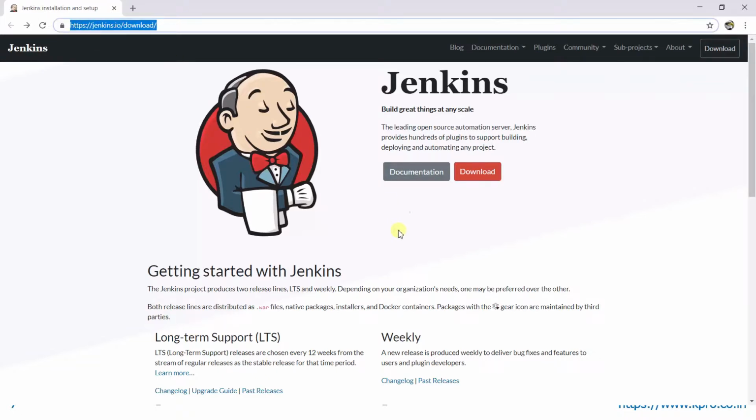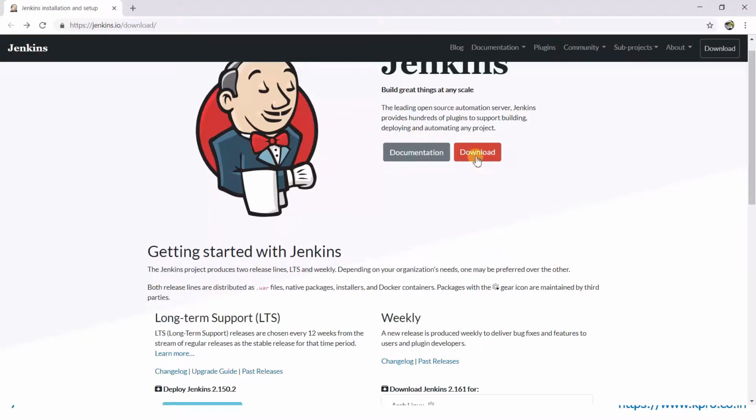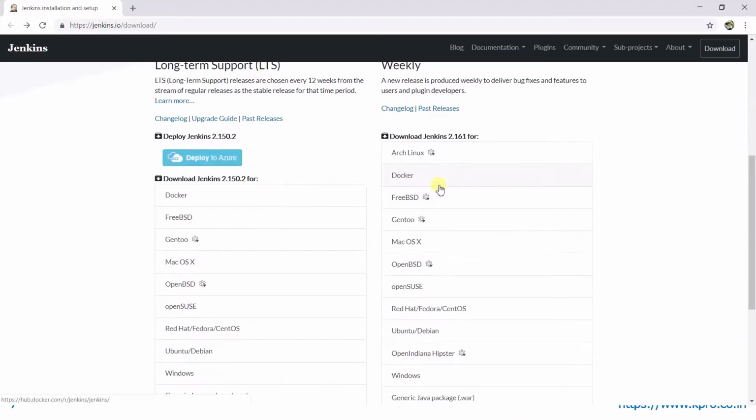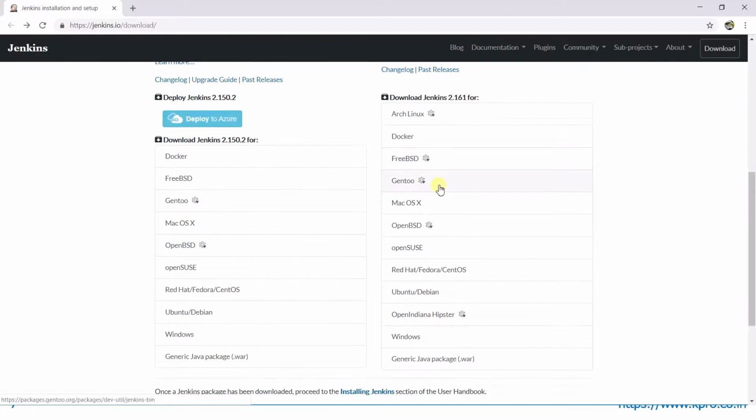and it straight away took me to the download page, and here are the download button. Now we have to select the operating system in which we are going to install Jenkins. So I am going to install on Windows, and I have already downloaded a package, and also I downloaded a WAR file of Jenkins.